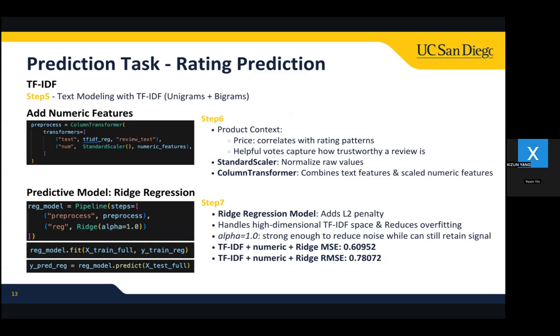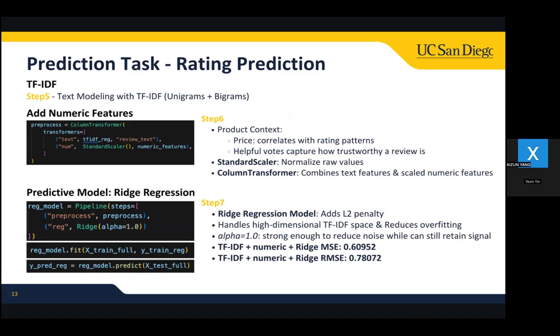Once we combine text and numeric features, our feature space grows extremely large, especially because TF-IDF generates a large number of sparse mentions. We tried to use ordinary linear regression here, but it overfitted badly and produced unstable coefficients due to the high dimensionality. Then to solve this, in step 7, we use ridge regression, which adds an L2 penalty